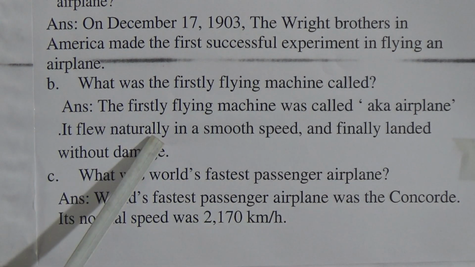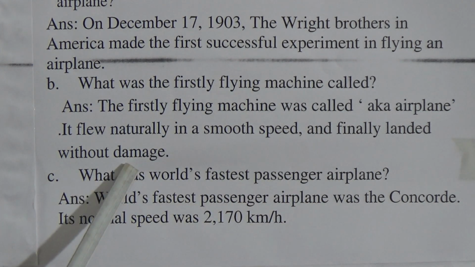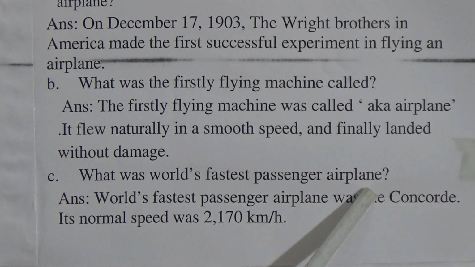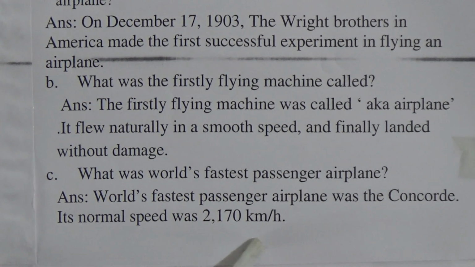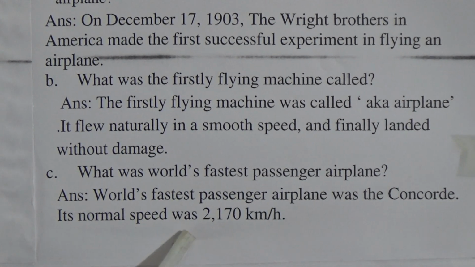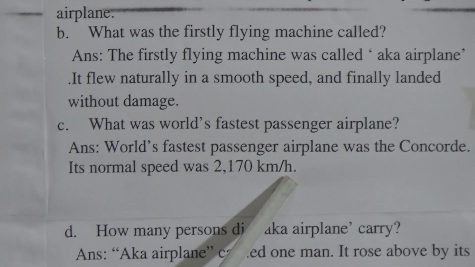It flew naturally in a smooth speed and finally landed without damage. Question D: What was the world's fastest passenger airplane? Answer: The world's fastest passenger airplane was the Concorde. From the text we have got the answer, and its normal speed was 2170 kilometers per hour. I repeat, its normal speed was 2170 kilometers per hour.